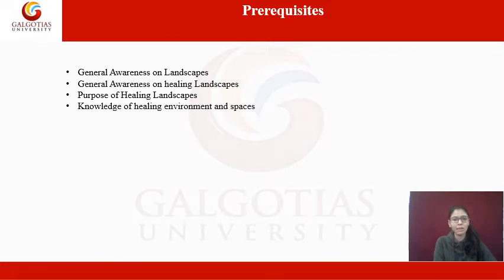Prerequisites, which is general awareness on landscapes. As we already studied about landscape in your previous module, landscape is basically a visible feature of any area of land, its landform, and how it integrates with the man-made and the natural features, which is further divided into types of different landscapes, such as healing landscapes. Healing landscapes deal with human health and well-being.